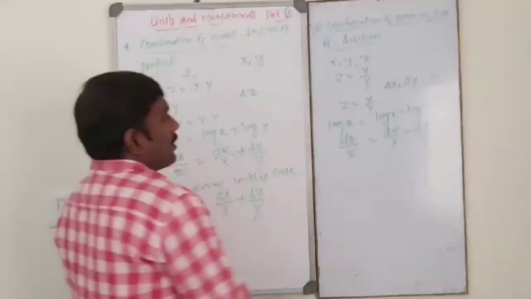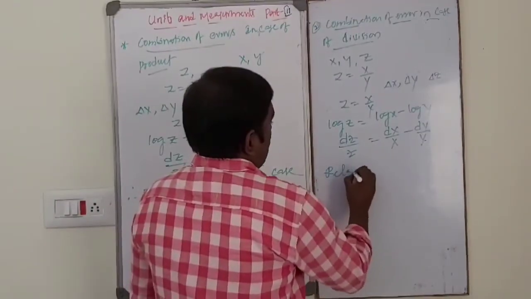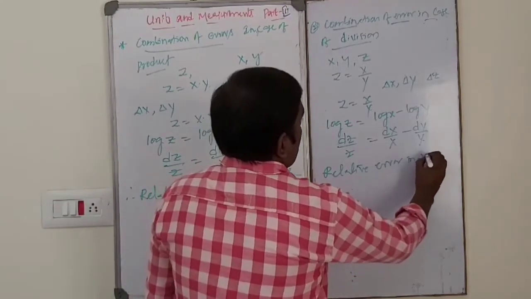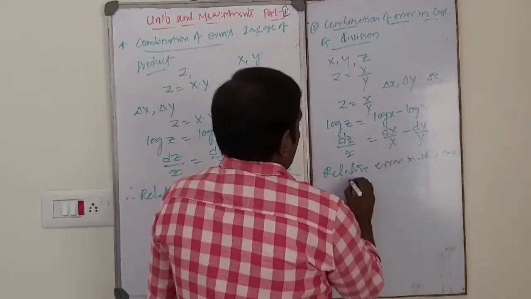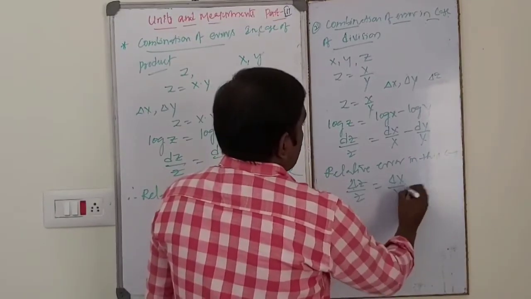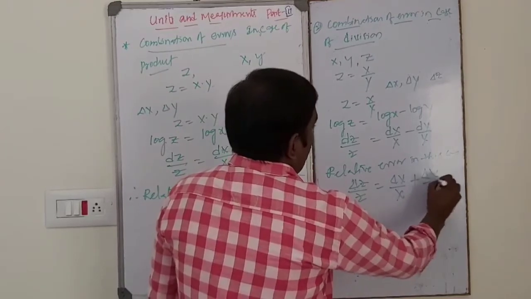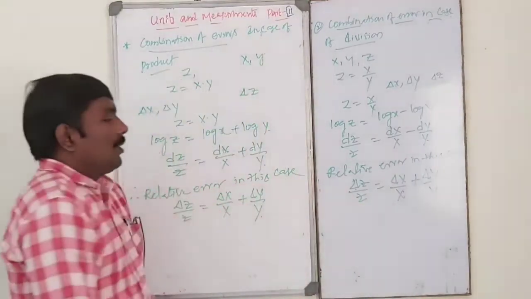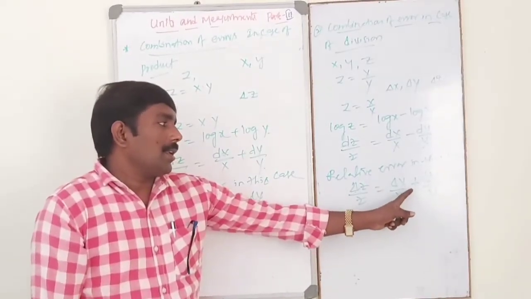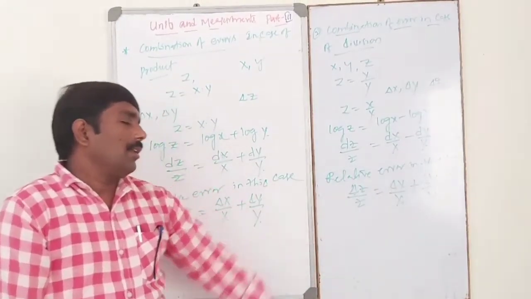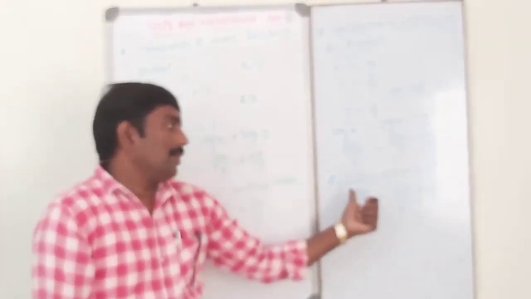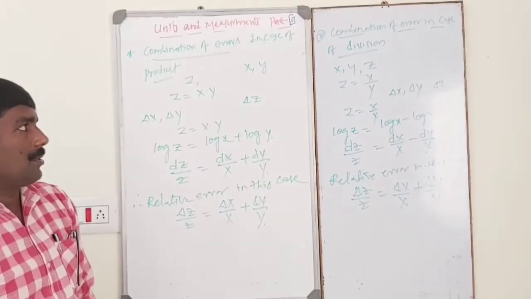So the relative error in this case: delta Z by Z is equal to delta X by X plus or minus delta Y by Y. Error is always positive, so I will take the positive value only: delta X by X plus delta Y by Y. This is the relative error in this case.